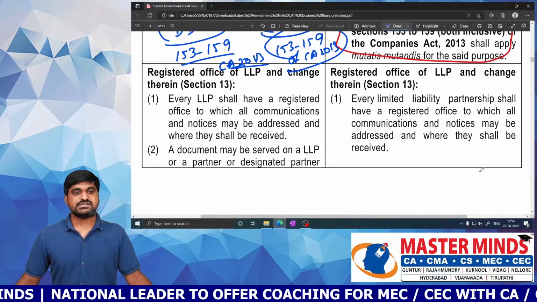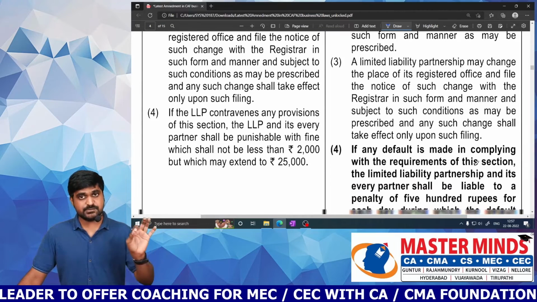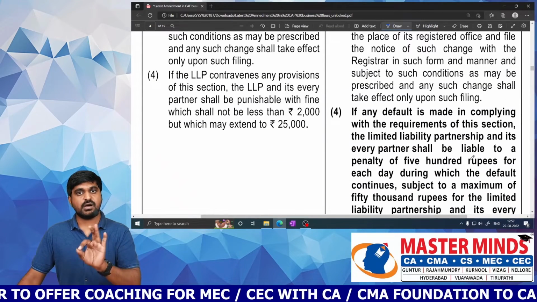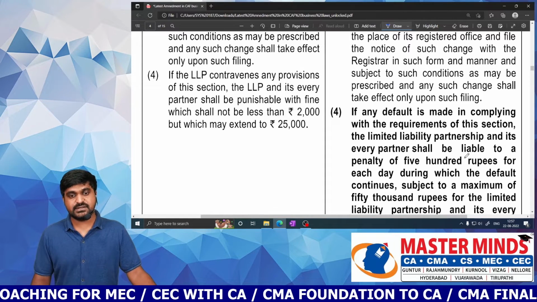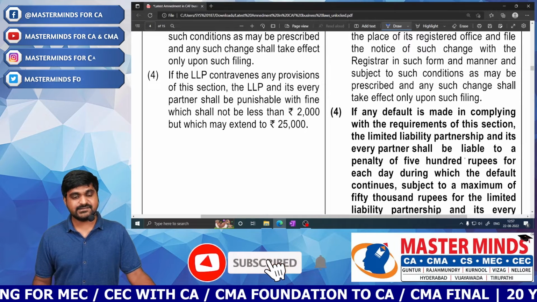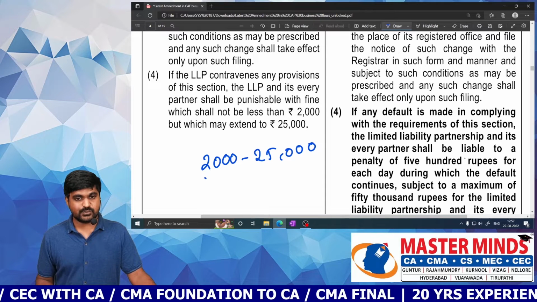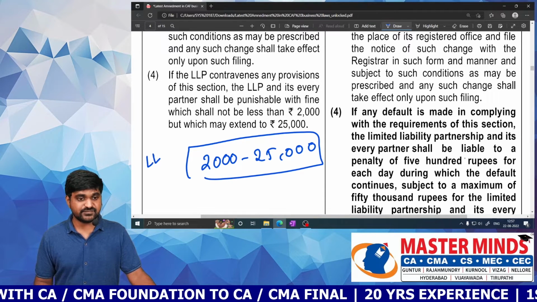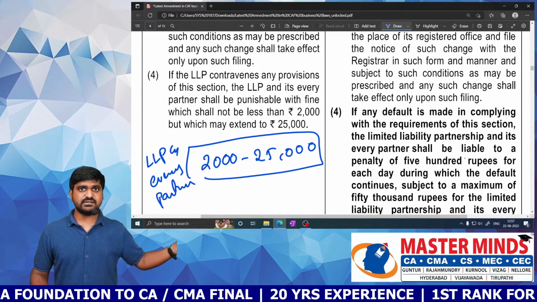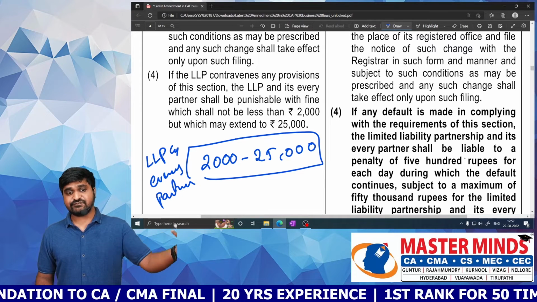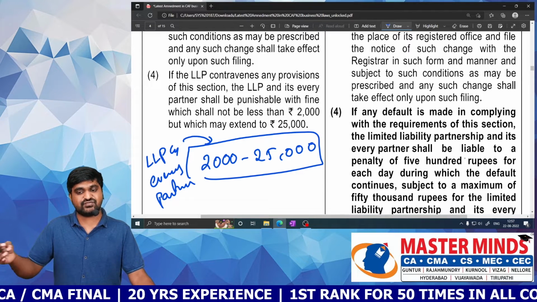Next one. Change in registered office. Previously, if there is any change in registered office, the same should be communicated to the registrar. If the LLP fails to communicate about the change in registered office to the registrar, then they will be liable to pay a fine. Sir, how much fine? It is from 2,000 to 25,000. And who needs to pay this fine amount? LLP and every partner. If they fail, then LLP and every partner are liable to pay 2,000 to 25,000 rupees fine.